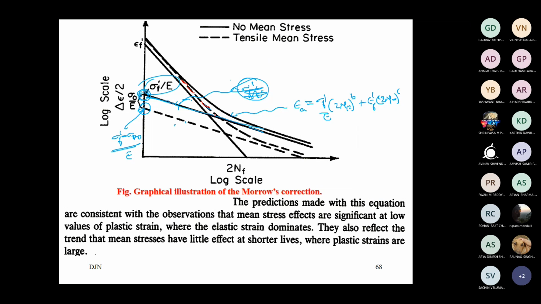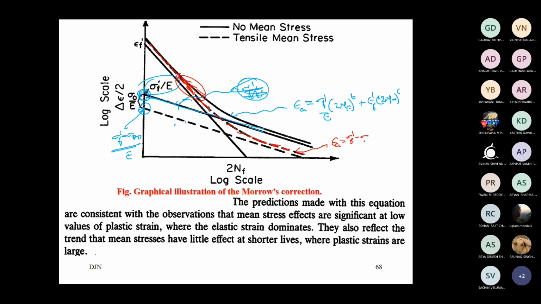After incorporating Morrow's equation, you can see that because of the elastic part, in the elastic region the dominance is more. You can see the curve is approaching the new shifted line, whereas in the plastic part, the influence of mean stress is less. The previous equation is still valid. You can observe a divergence taking place somewhere here. So this equation is represented by Morrow.